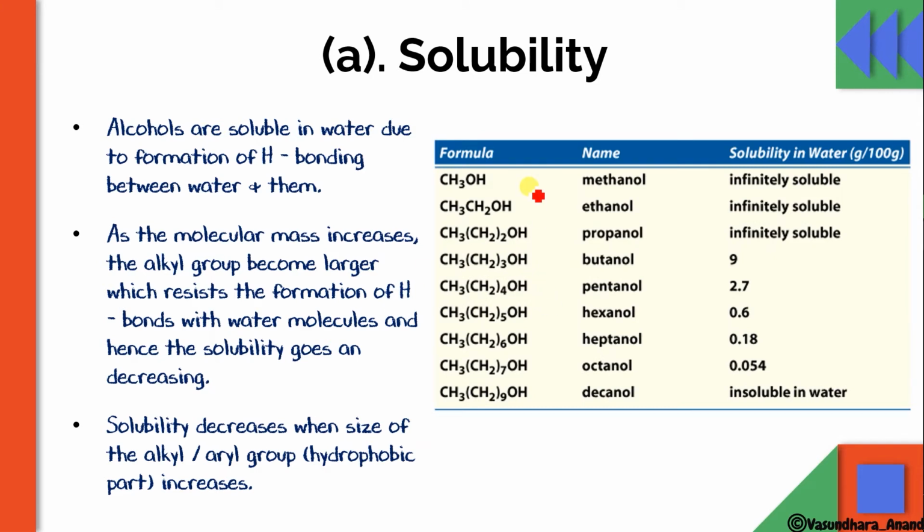Now we can see this is CH3OH, methanol. There's no need to learn this; I have added it just for knowledge. Methanol is infinitely soluble, very highly soluble, and ethanol and propanol also. But after that, the solubility decreases, since it has a higher alkyl group, so it becomes almost insoluble in water.